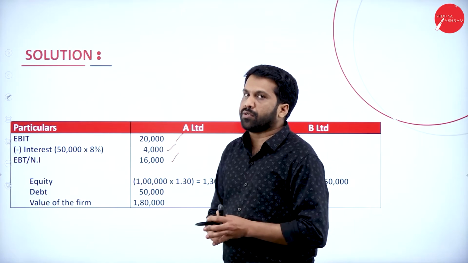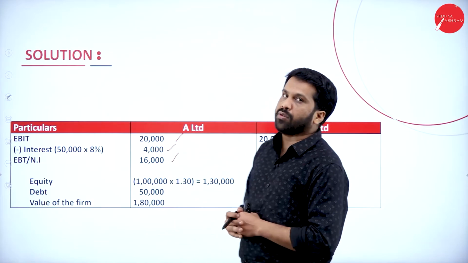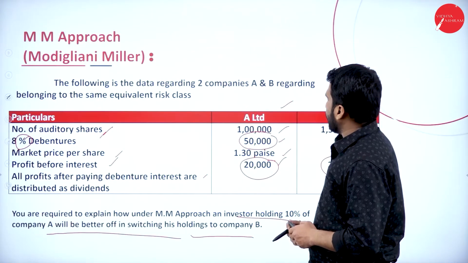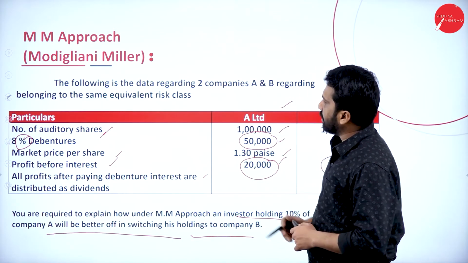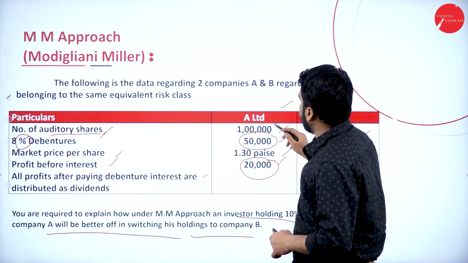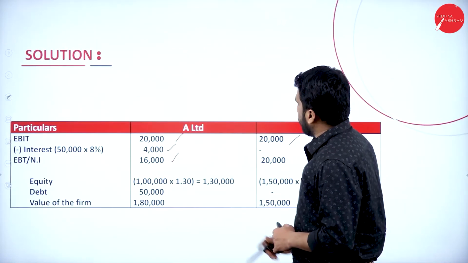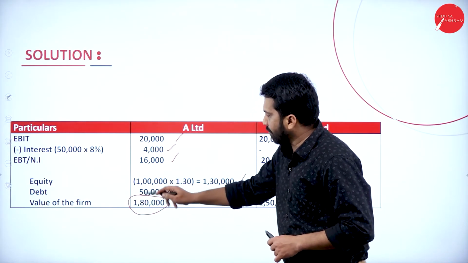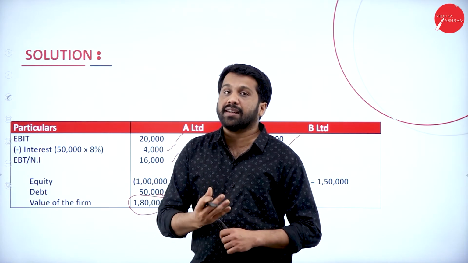In every problem they used to give the cost of equity, then EBIT divided by that you used to get the value. But now what are we supposed to do? For equity, they have given the market price of the share, 1 rupee 30 paise. The number of ordinary shares is 1 lakh. 1 lakh into 1.3, how much will we get? We will get 1,30,000, plus debenture value 50,000. 130 plus 50, it will be 1,80,000. Ordinary is nothing but equity shares.